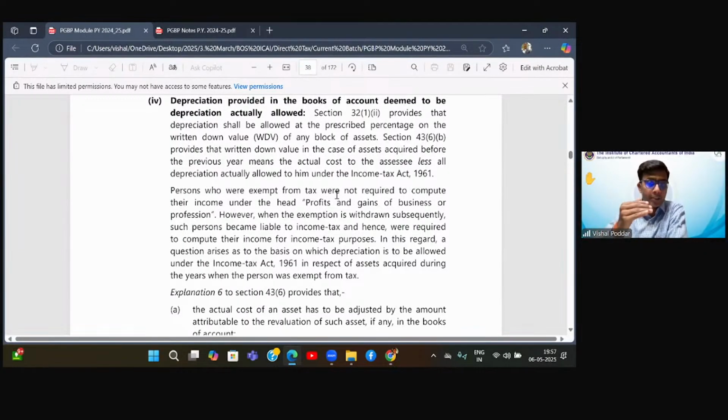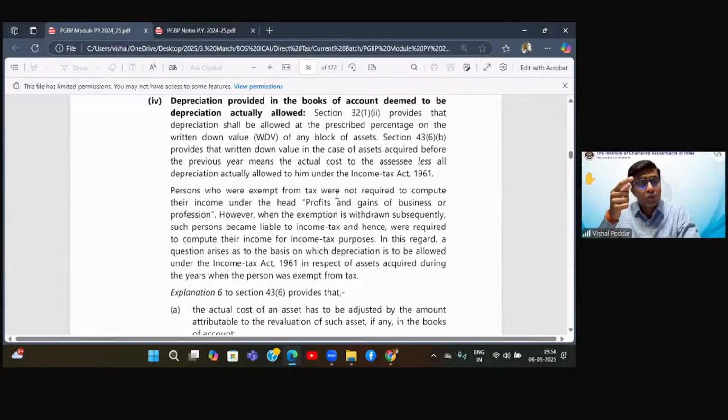Now, what it says in this particular point, I want to find out your WDV of the asset for the 8th year, because from the 8th year, you are going to do it under the income tax depreciation. But the challenge is, in this case, even though you are doing it from the 8th year, for the first 7 years, you have to deduct the depreciation as per accounts, but by removing the effect of revaluation. Now, how do you remove the effect of revaluation?